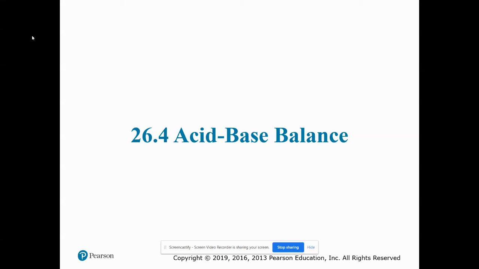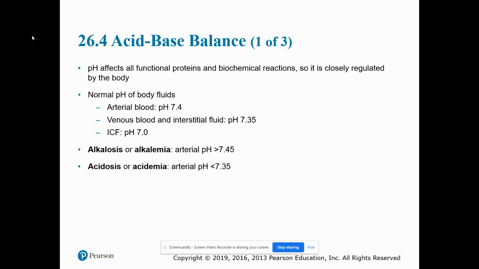Still chapter 26, and this video is on acid-base balance. So pH affects all functional proteins and biochemical reactions, so it is closely regulated by the body. Normal pH of body fluids: arterial blood is about 7.4, venous blood and interstitial fluid is about 7.35. Intracellular fluid has a pH of 7.